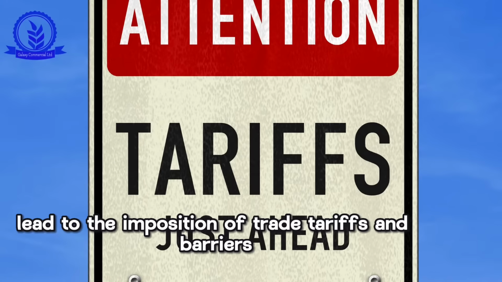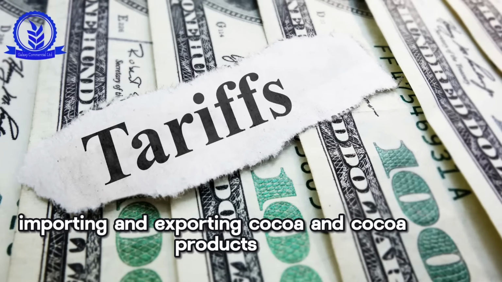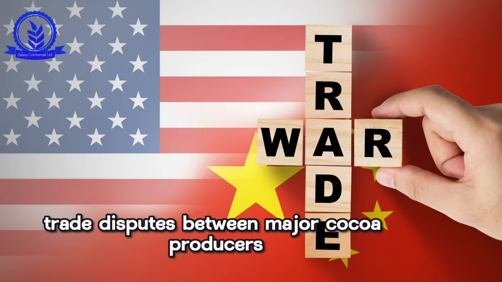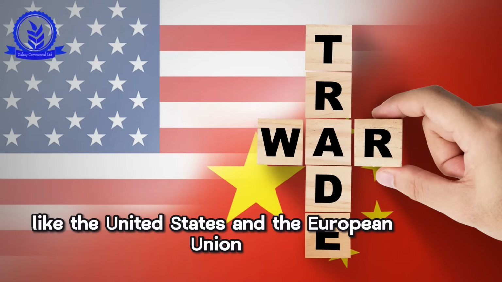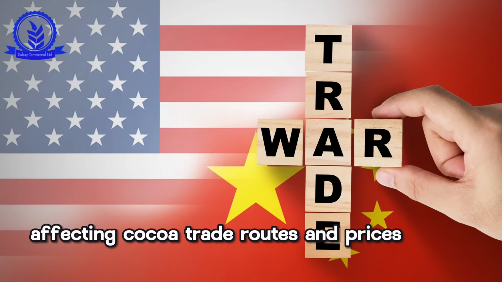Geopolitical tensions often lead to the imposition of trade tariffs and barriers. These measures can increase the cost of importing and exporting cocoa and cocoa products. For example, trade disputes between major cocoa producers and consumers like the United States and the European Union can result in tariff hikes on cocoa-related goods, affecting cocoa trade routes and prices.